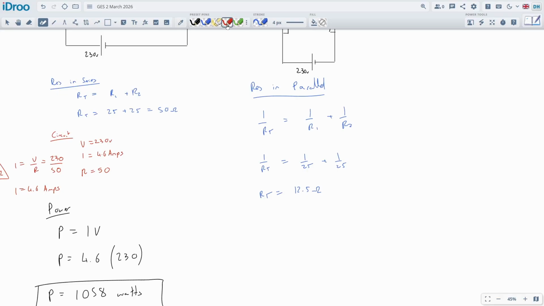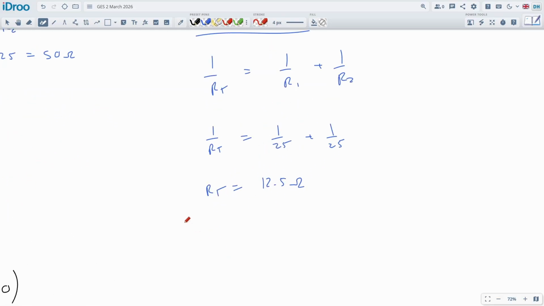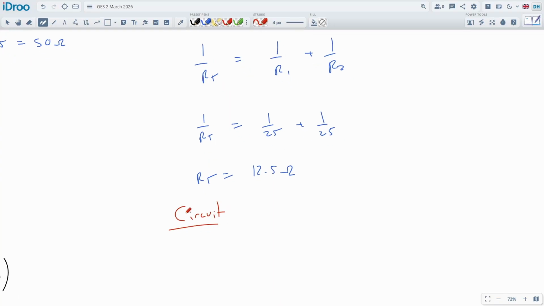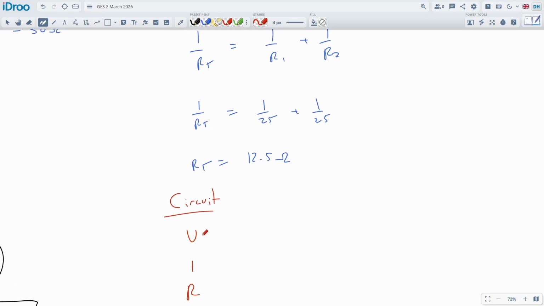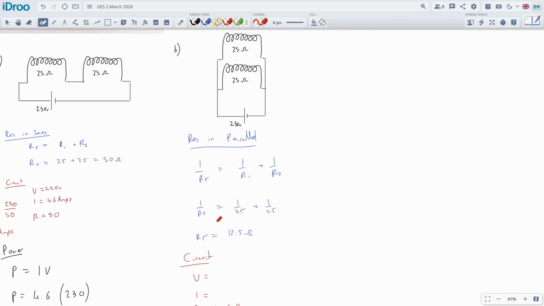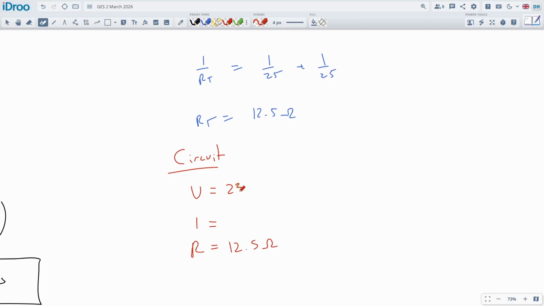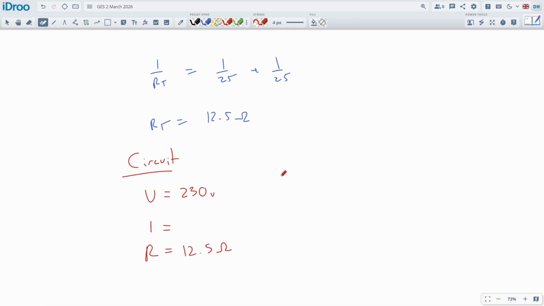Now we can work out the amperage flowing through the circuit. So let's work out the circuit information, which is usually to find out the missing components. I'll just reiterate what we have here. We've got the total resistance as being 12.5 ohms. The total voltage supplied is 230 volts, and we're going to work out the I using Ohm's law, V equals I R. So I is equal to V over R.